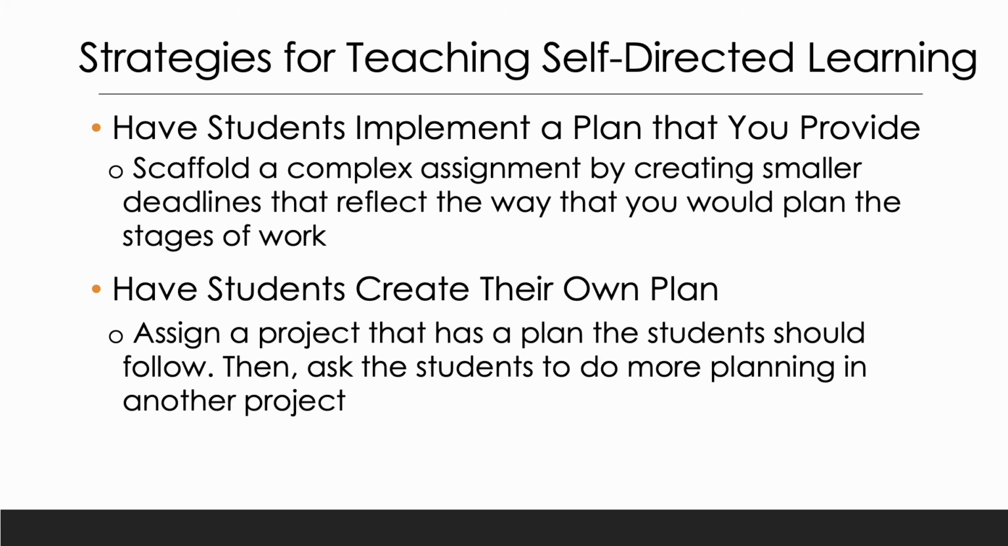One of the most common strategies to teach self-directed learning is to have students implement a plan that you provide. This typically involves scaffolding a complex assignment by creating smaller deadlines that reflect the way that you would plan the stages of work. For example, for a final research paper, you would ask students to submit smaller parts of this larger paper, such as an annotated bibliography of the sources they anticipate using by week 4, a draft of their thesis statement in week 6, evidence supporting their thesis statement in week 8, and a final draft in week 12.